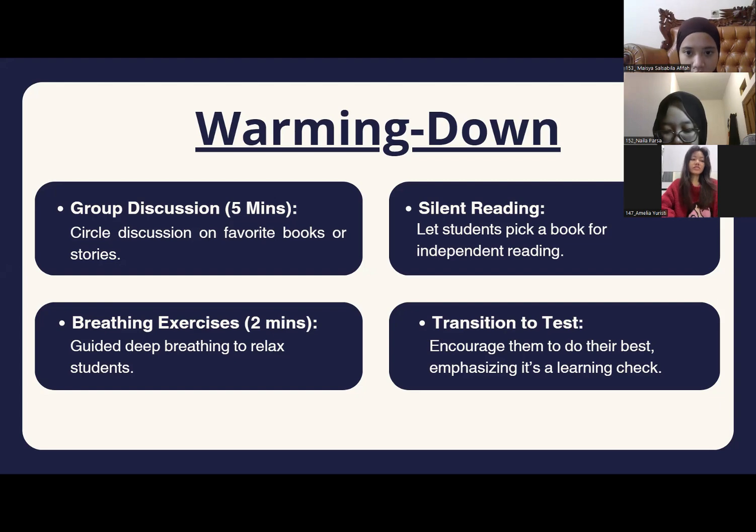And the last, transition into testing. Give the students another minute to reflect that their reading test will be up next. Instruct them to do their best, but let them know it is only a test to let the teacher know what they have learned. That's all.